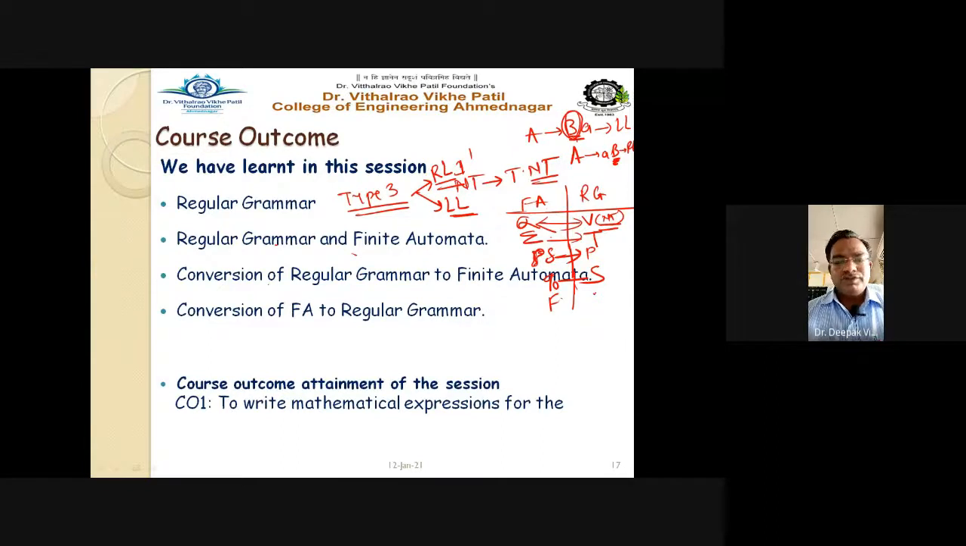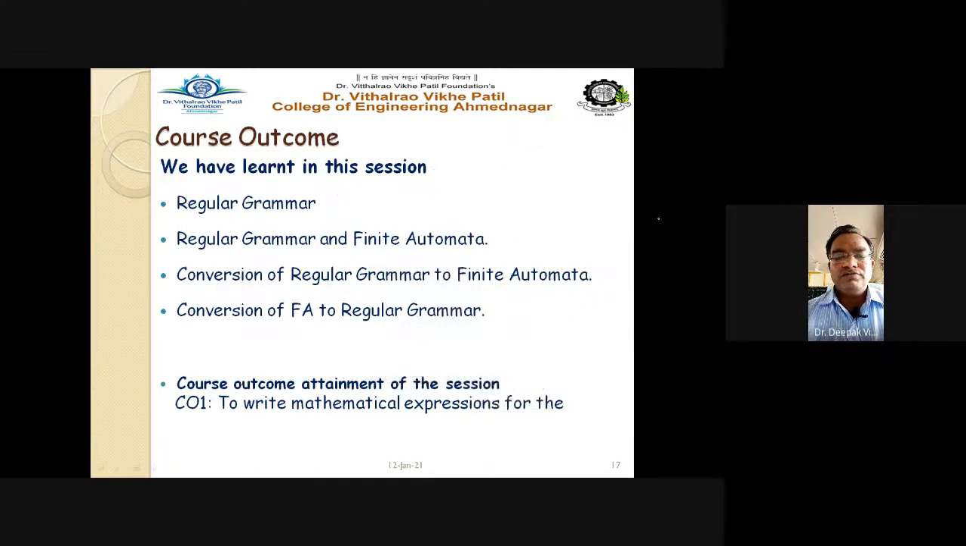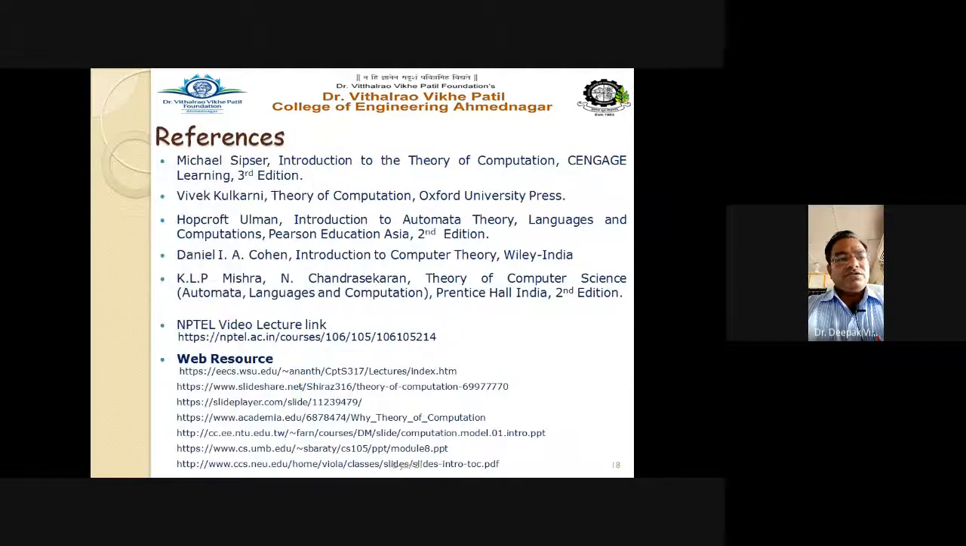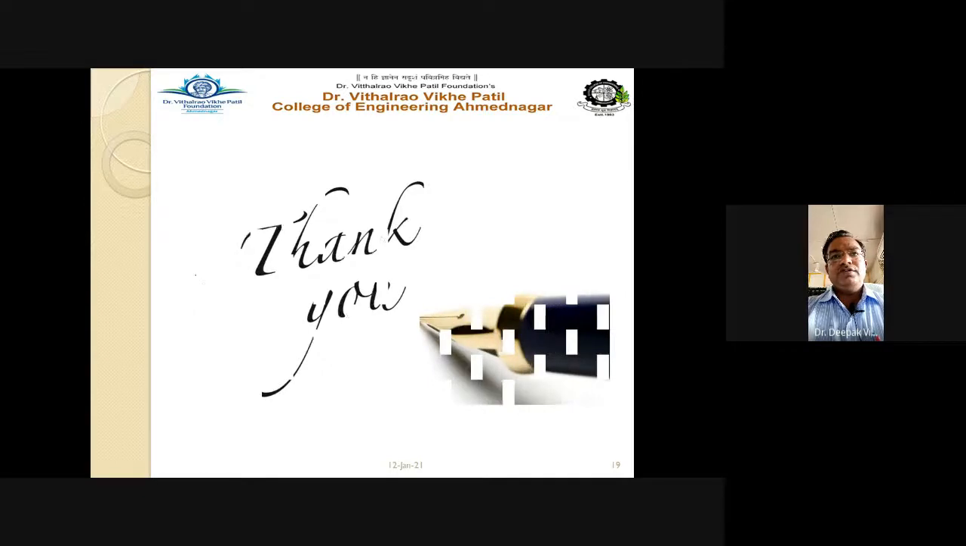So with this, one can say that with the basic knowledge we have converted the regular grammar into the automata. Means the grammar rules are given and converted into the finite automata, and also if the automata is given, we have converted the automata into the regular grammar. Okay, so the reference book. Let us stop here for today's session.